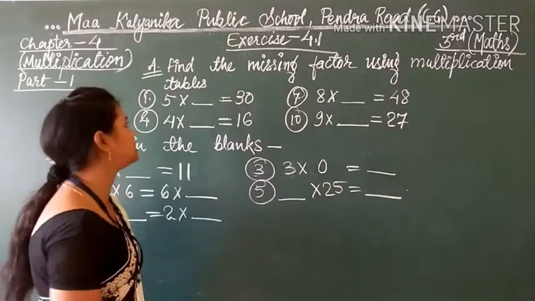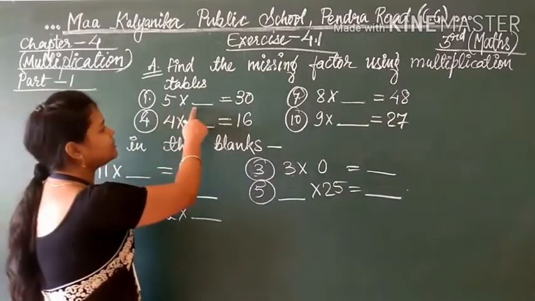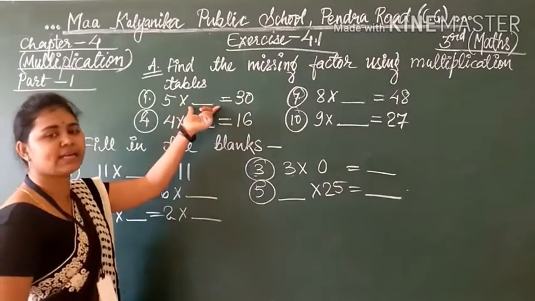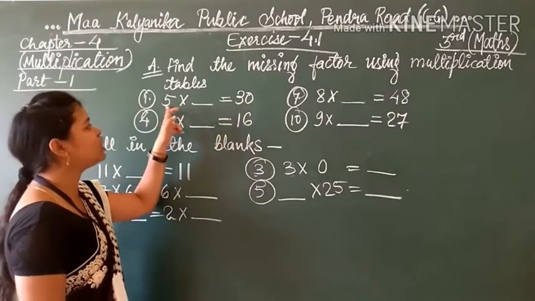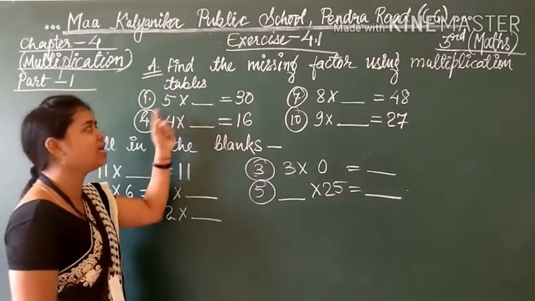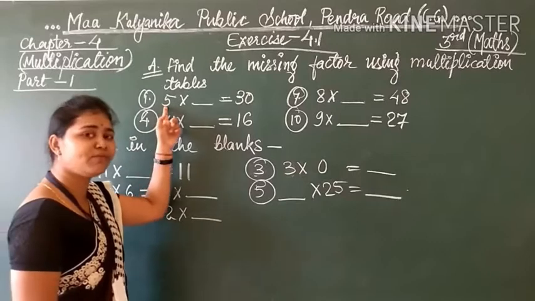Now you have to read the table. So 5 multiplied by blank is equal to 30. Here the blank is not given. So what number will you multiply with 5 to get 30? Read the table of 5.